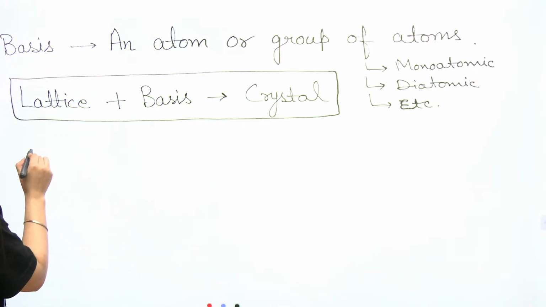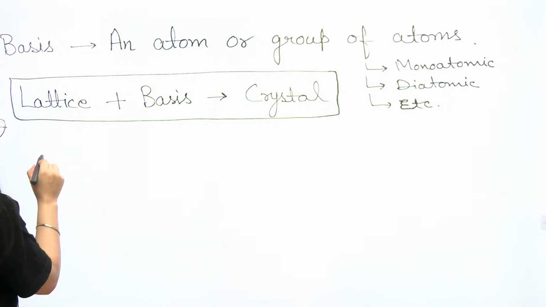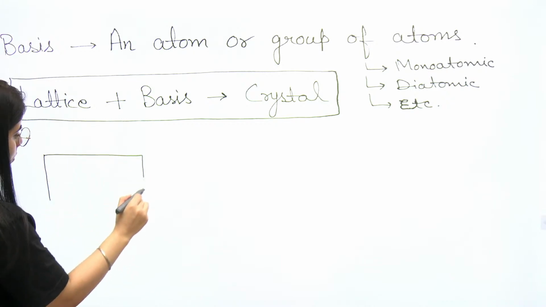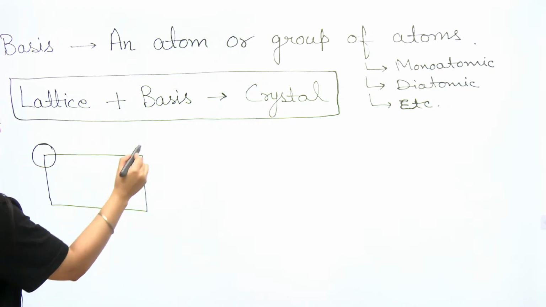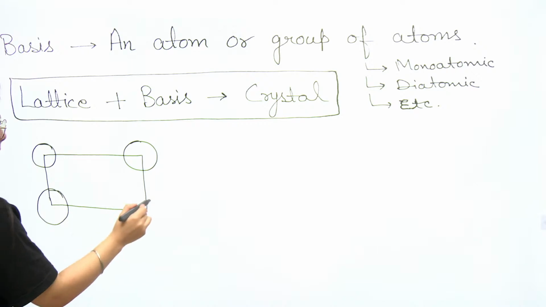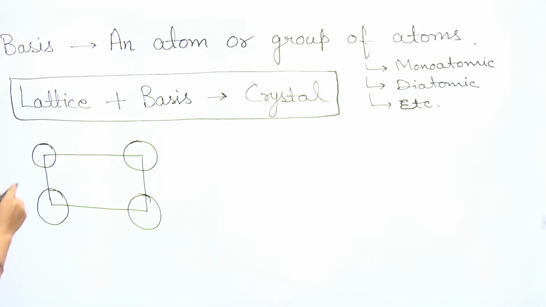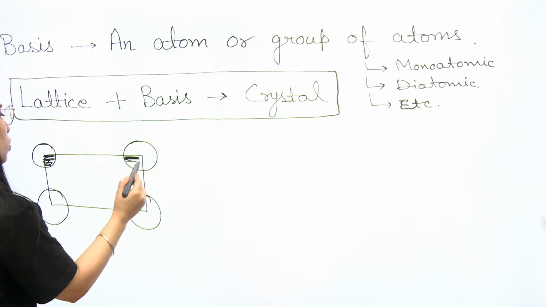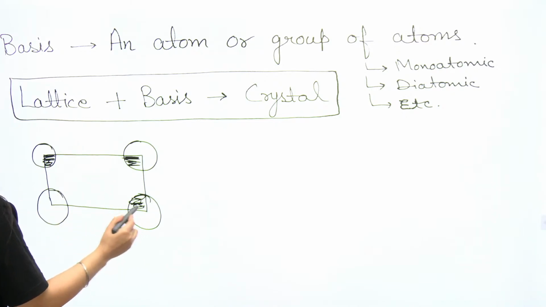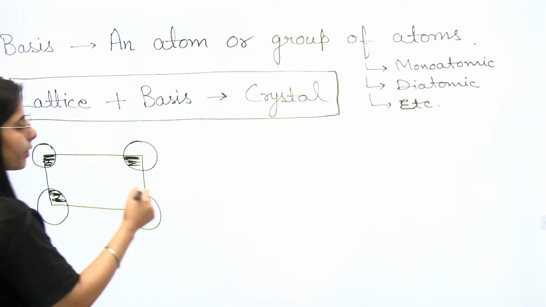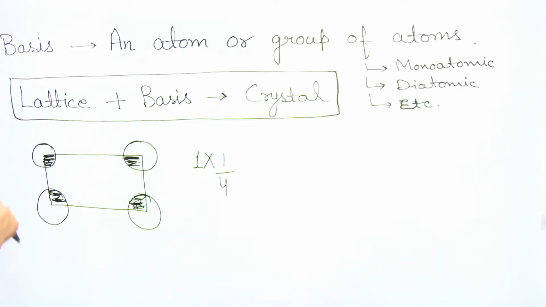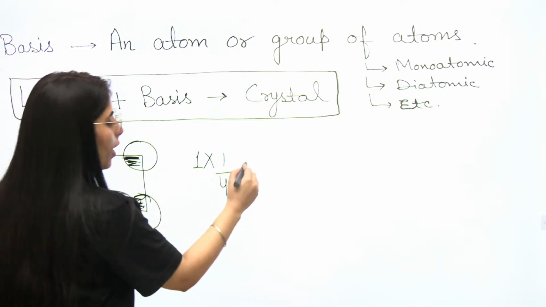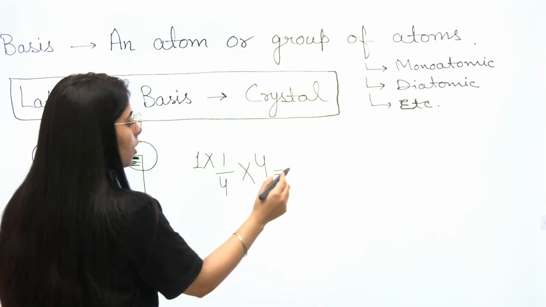If you want to consider the rectangular case, it is a 2D situation. The point is how much part of each atom is within the rectangle. Just 1/4. This one 1/4, this one 1/4, this one 1/4. So each atom has 1/4 part within the lattice. How many such atoms are there? 4. Instead of atoms, you can even consider the lattice points.